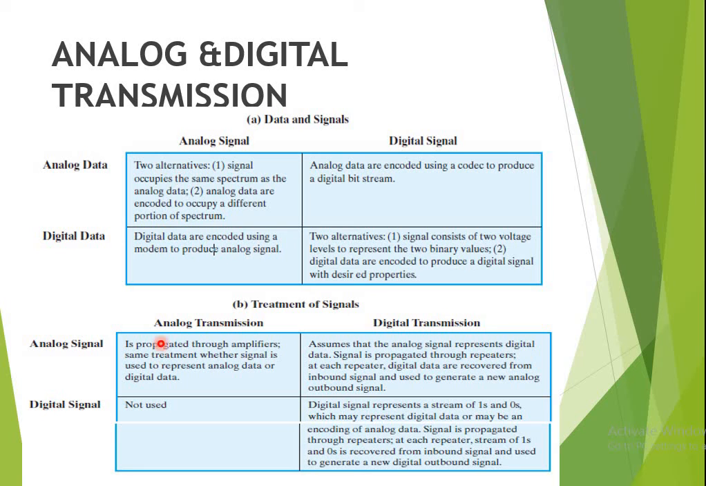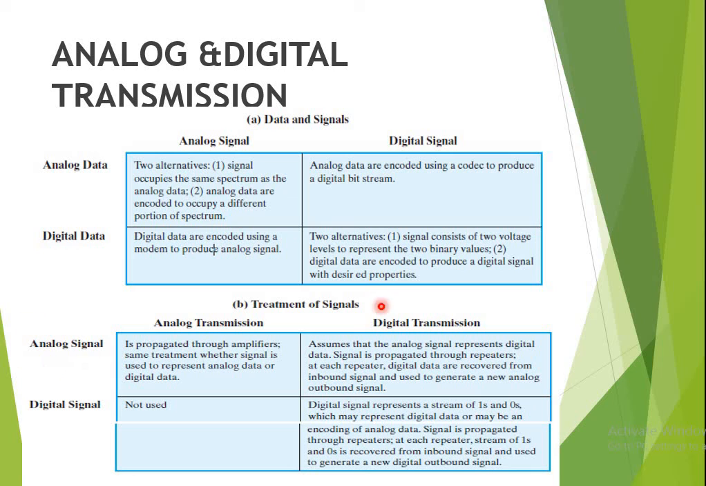The same applies to the treatment of a signal, that is, whether we are using an analog transmission or a digital transmission. The data is converted into the signal, and then the signal is transferred over the transmission media. So what is the condition if my signal is analog and the mode of transmission is analog? In this case, the signal is propagated through amplifiers. It is the same treatment whether the signal is used to represent analog data or digital data.